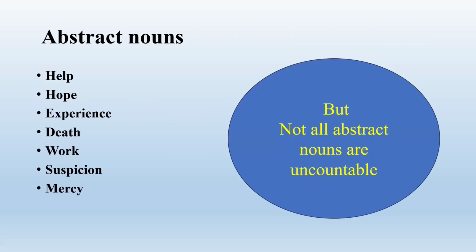Hereafter, I am going to discuss the types of uncountable nouns. The first category is abstract nouns. But you need to remember, not all abstract nouns are uncountable. Some abstract nouns are countable. What are the examples of uncountable abstract nouns? Help, hope, experience, death, birth, suspicion, and mercy.